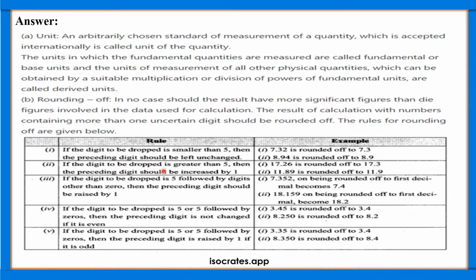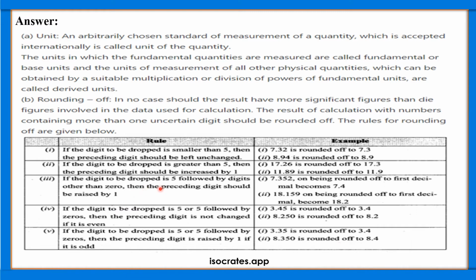If the digit to be dropped is greater than 5, then the preceding digit should be increased by 1. For example, 11.89 is rounded off to 11.9 because the number which should be dropped, that is 9, is greater than 5. So the preceding number should be added with 1.